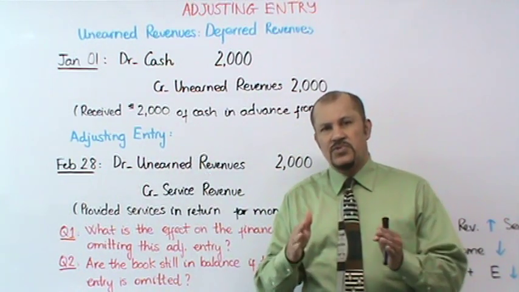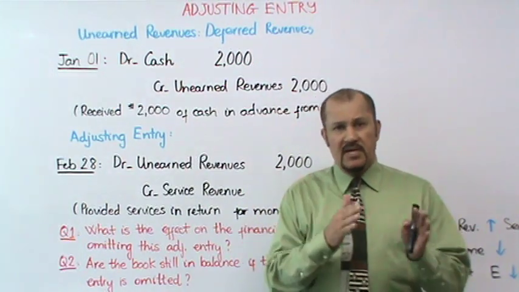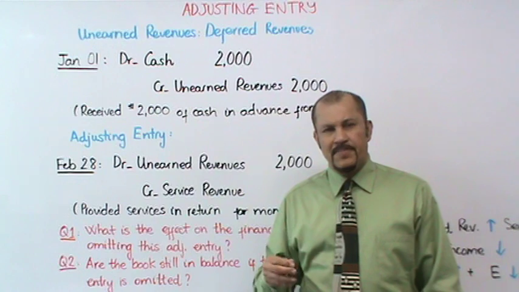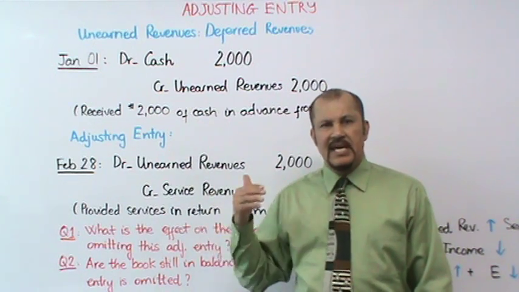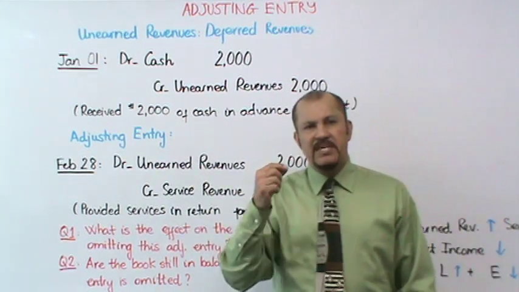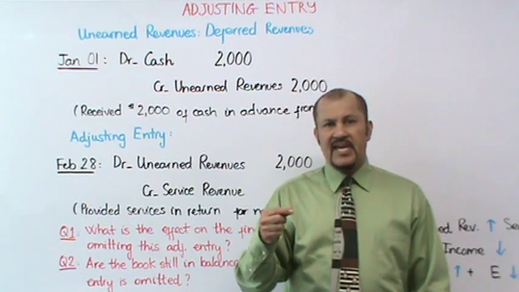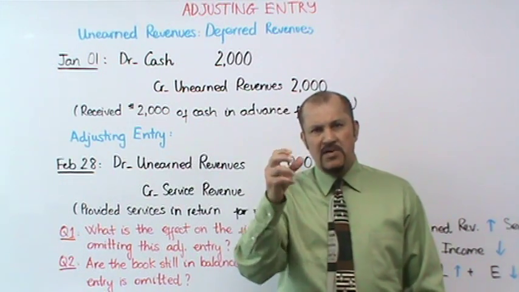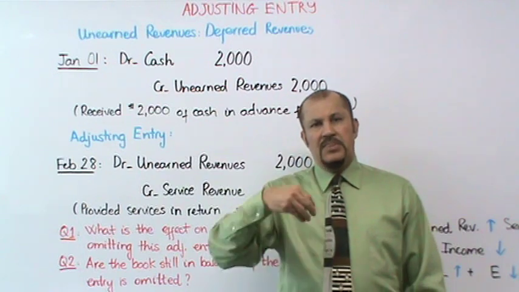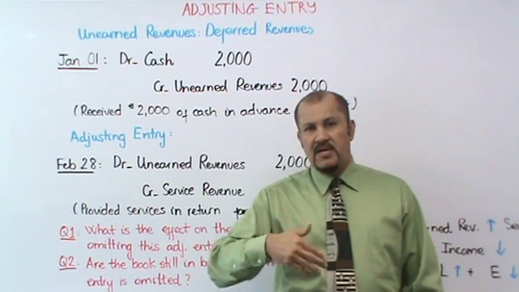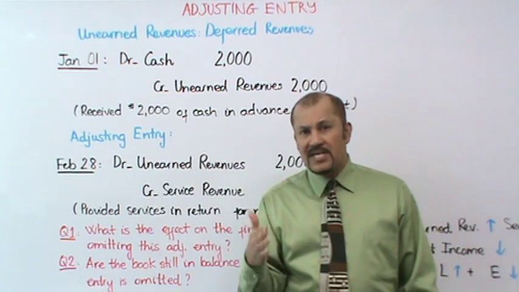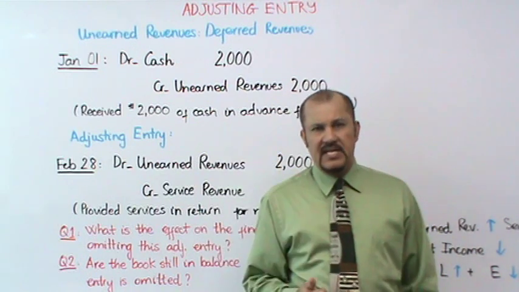Please do not confuse unearned revenues with earned revenues. Unearned revenues is a liability account. Let's examine why it is a liability account. When the CPA received $2,000 of cash in advance, at that moment when he or she got the money, they owe the customer the service, the work to be done, or if they choose not to do the work, they have to refund the money, isn't it?